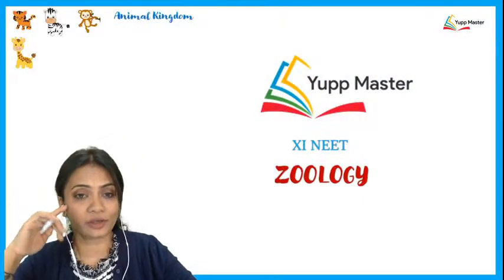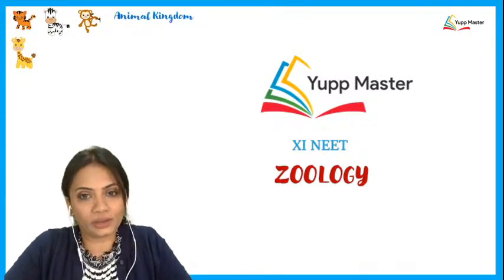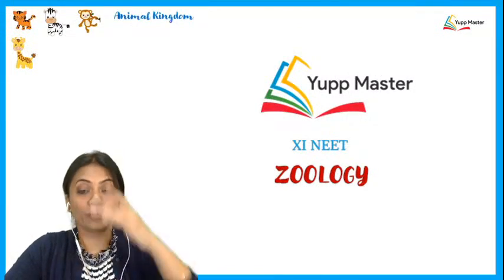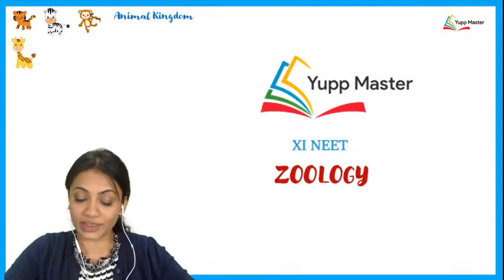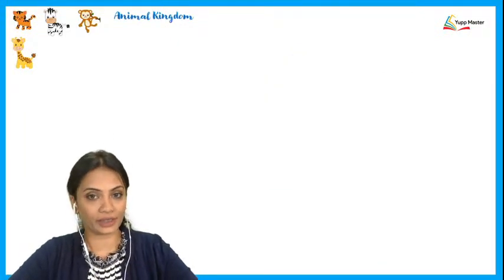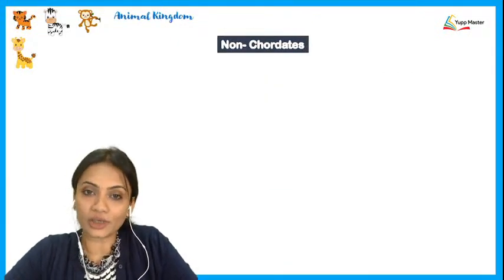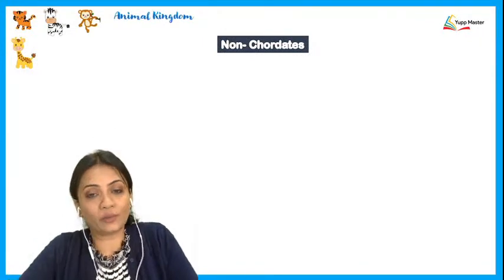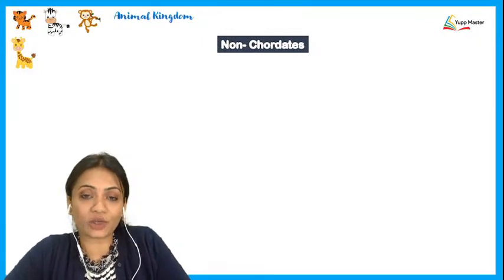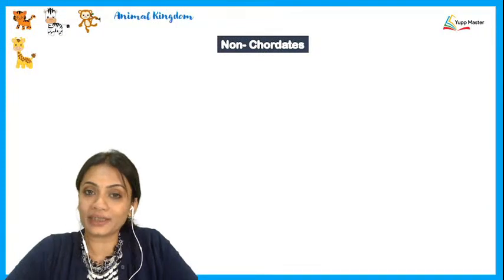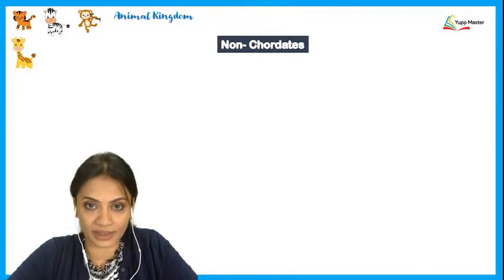We've begun with the chapter of Animal Kingdom and we've discussed all the invertebrates till date. Alright, we've done all the phyla also. So let's just recall all the names of the different phyla that we have learned belonging to the non-chordates. So today what we'll do is we will basically just give a quick recap of these phyla by just discussing them in the form of MCQs.